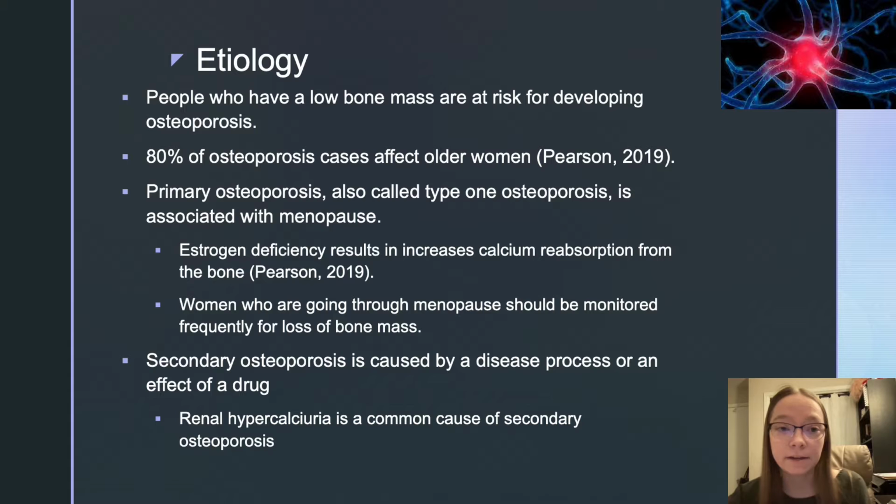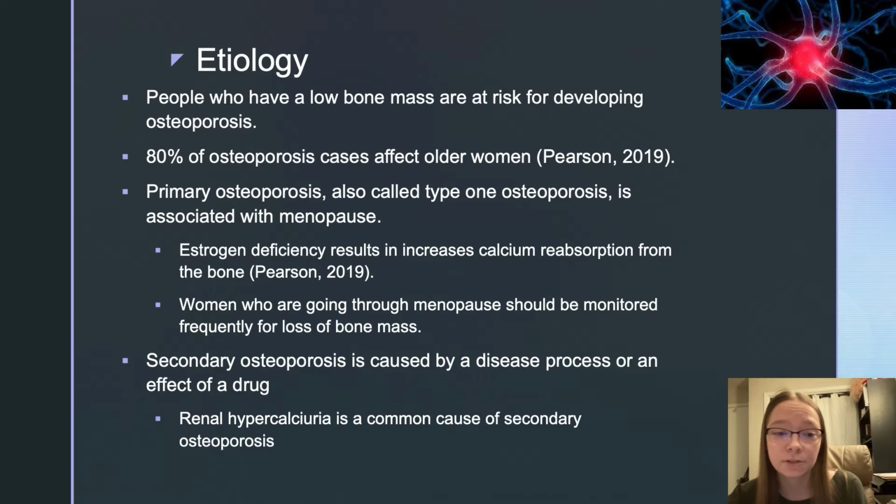Let's talk about the etiology of this disease. People who have low bone mass are at risk for developing osteoporosis. 80% of osteoporosis cases affect older women. Primary osteoporosis, also called type 1 osteoporosis, is associated with menopause. So estrogen deficiency results in increased calcium reabsorption from the bone. So women who are going through menopause should be monitored frequently for loss of bone mass.